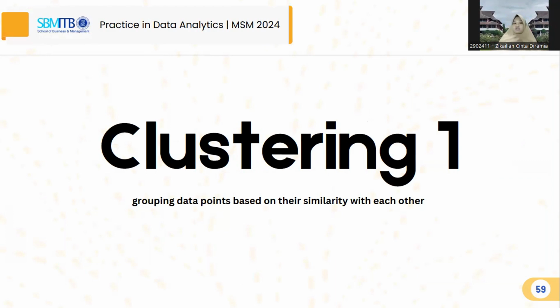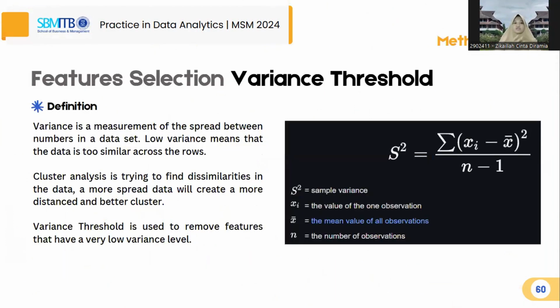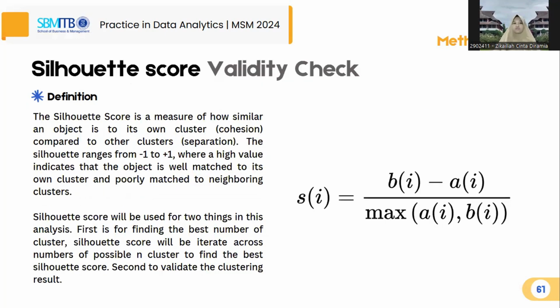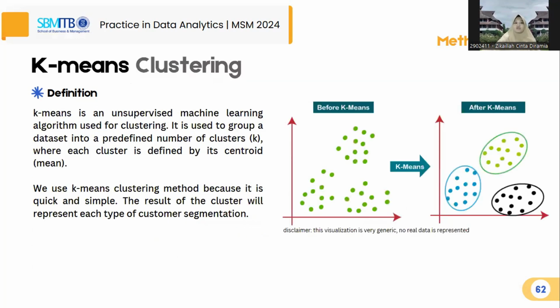To create clustering, we select the variables or features based on the variance threshold result. Then we calculate the silhouette score to check the validity and find the optimum number of clusters. Then we conduct the clustering using the K-means method.